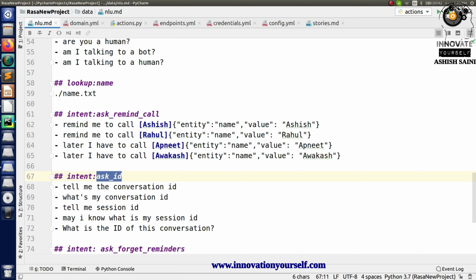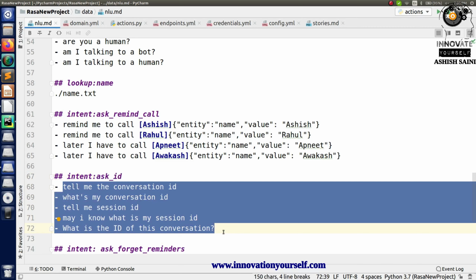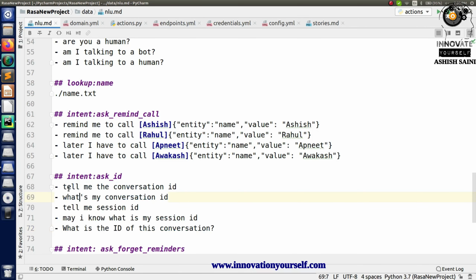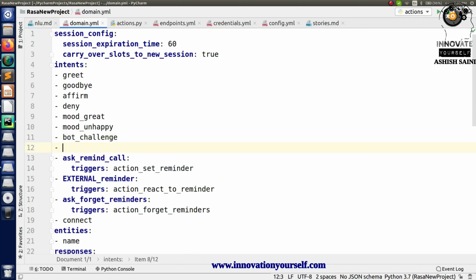This is the intent name. I just copy it, and inside this you can see I have mentioned 2-3 different sentences. It's like, tell me the conversation ID, what's my conversation ID, tell me session ID, and this is how I have added multiple statements. So just copy this intent and go to the domain file, and in here just add this intent name. So this is what I have done right now.